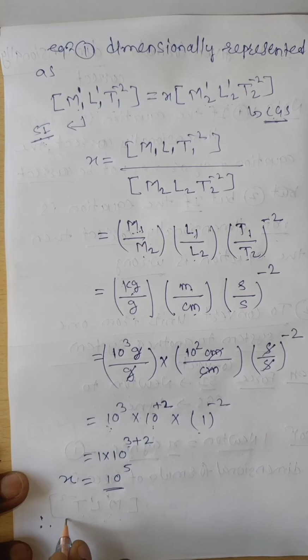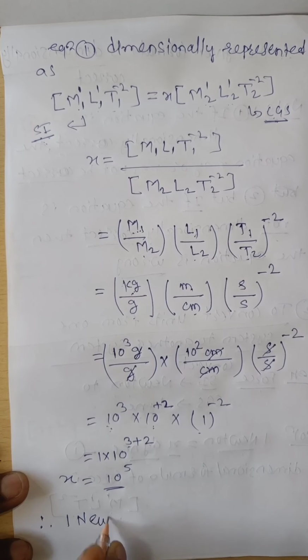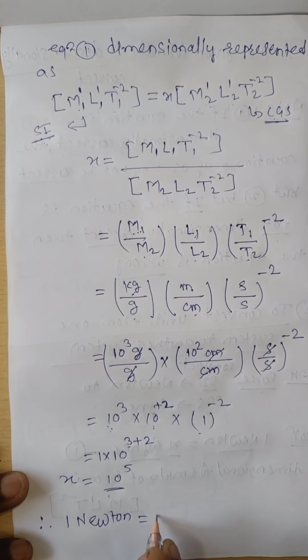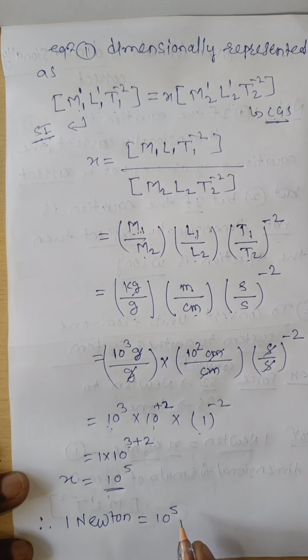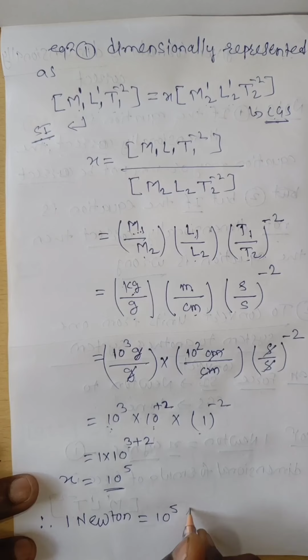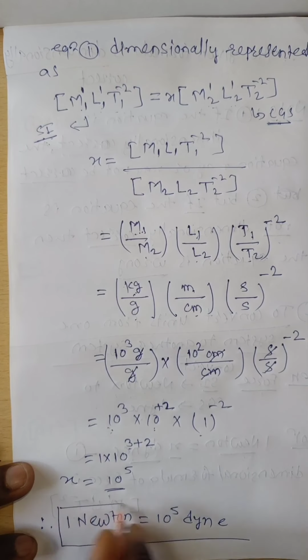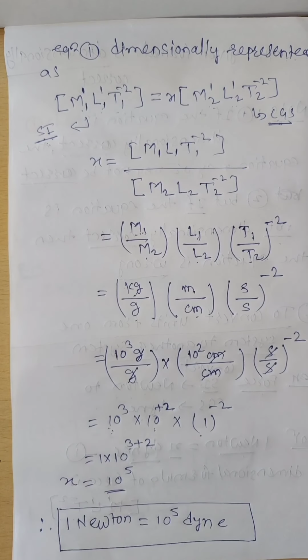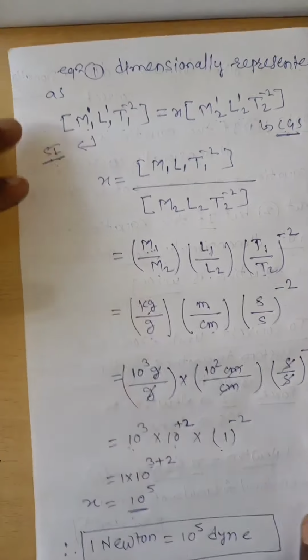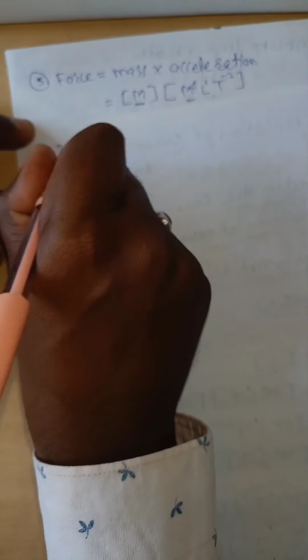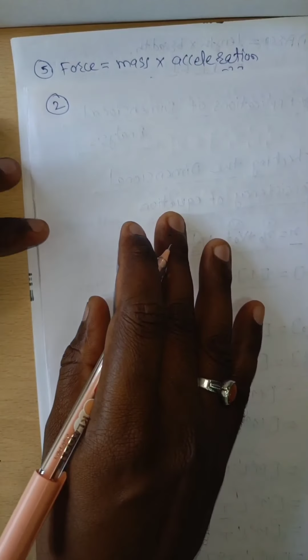Therefore equation 1 becomes 1 Newton is equal to 10 raised to power of 5 dynes. Now this is the conversion of unit from one system to another system. Now we have to see another example.